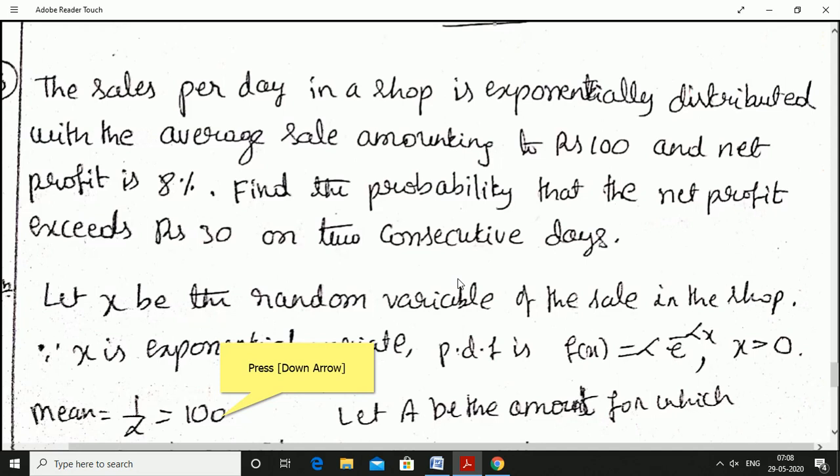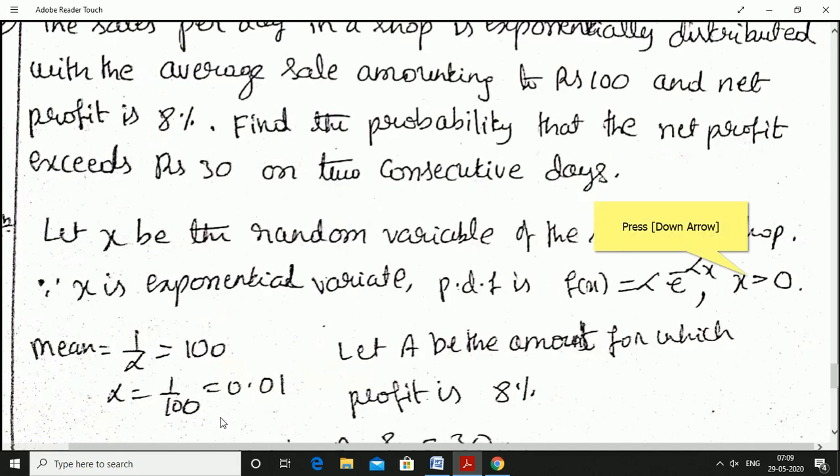Next is the sales per day in a shop is exponentially distributed with an average sale amounting to rupees 100 and net profit is 8%. Find the probability that the net profit exceeds rupees 30 on 2 consecutive days, they asked. Sale is exponentially distributed with an average sale amounting to rupees 100. Mean sale, average sale. For the exponential distribution, mean value is equal to 1 by alpha is equal to 100, or alpha is equal to 1 by 100, nothing but 0.01.